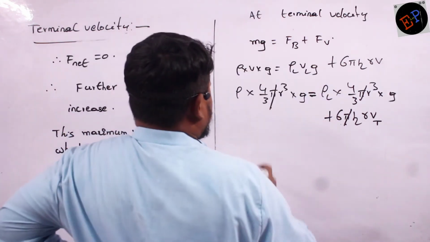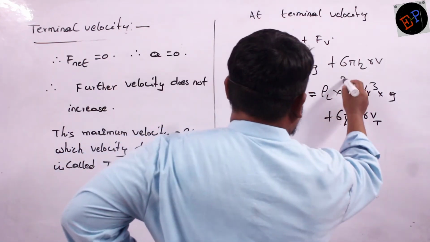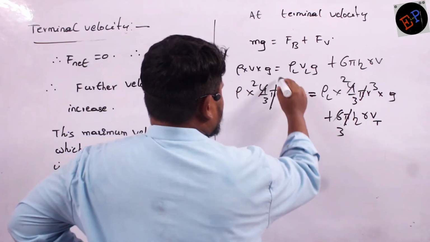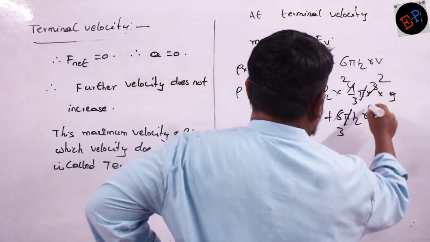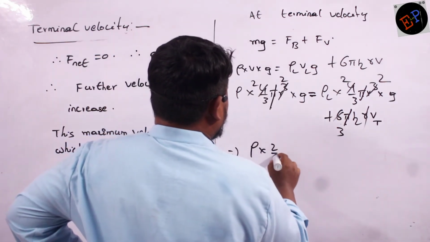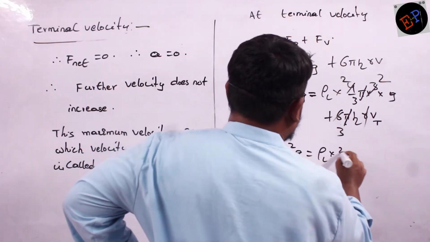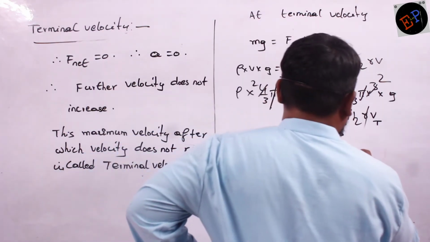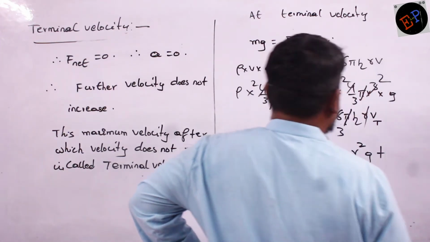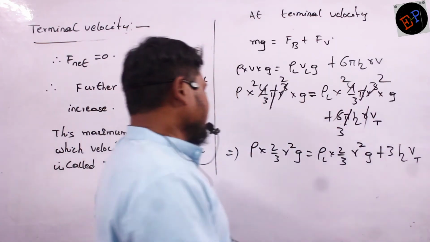Okay, ma? So similarly I can cancel 2 2 0, 2 2 0, 2 3 0. Okay, and square and r get cancelled. Okay, so therefore rho into 2 by 3 r square into G is equals to rho L into 2 by 3 r square into G plus 3 eta Vt. This is what I can write.